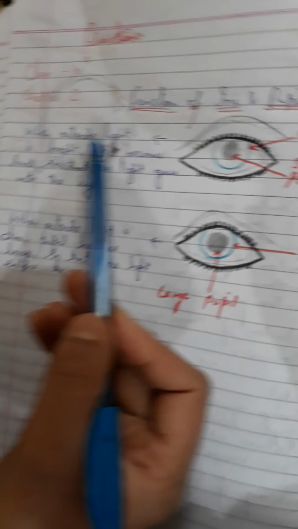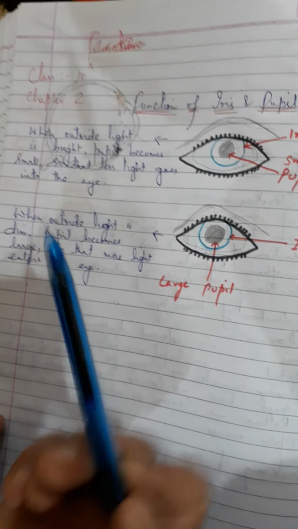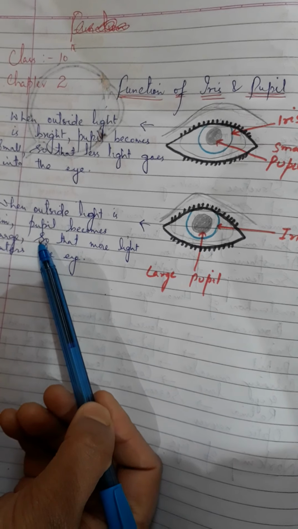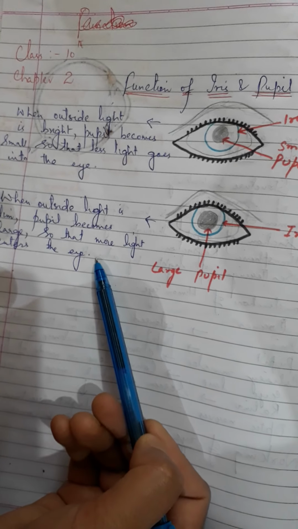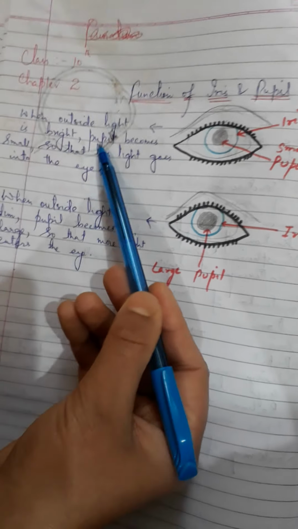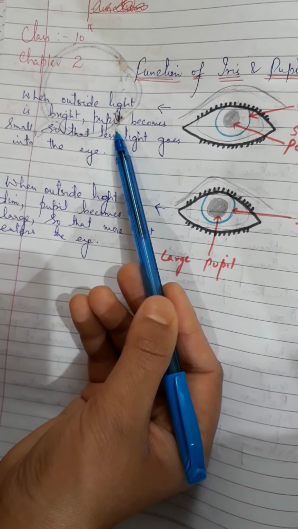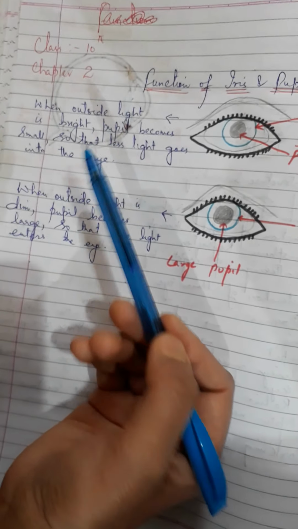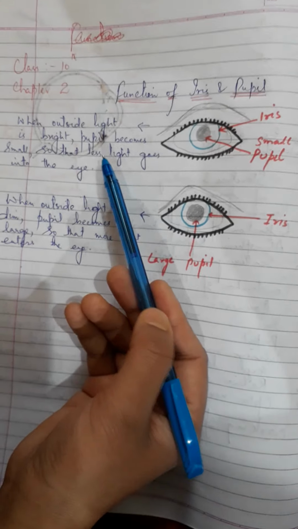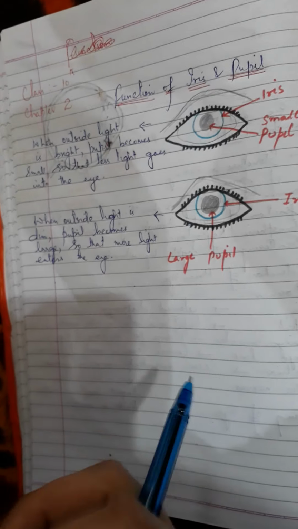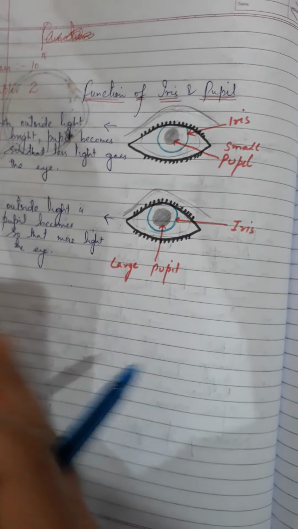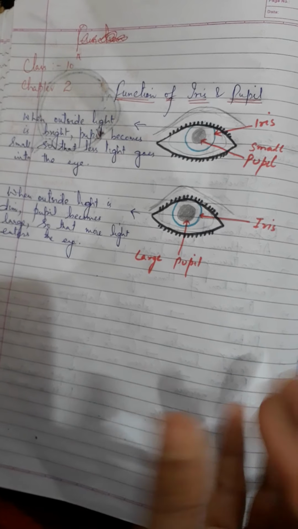If the intensity of outside light is low, dim, pupil expands to allow more light to enter the eye. On the other hand, if the intensity of outside light is high, then the pupil contracts so that less light enters the eye. Here, this adjustment of the size of the pupil takes some time.